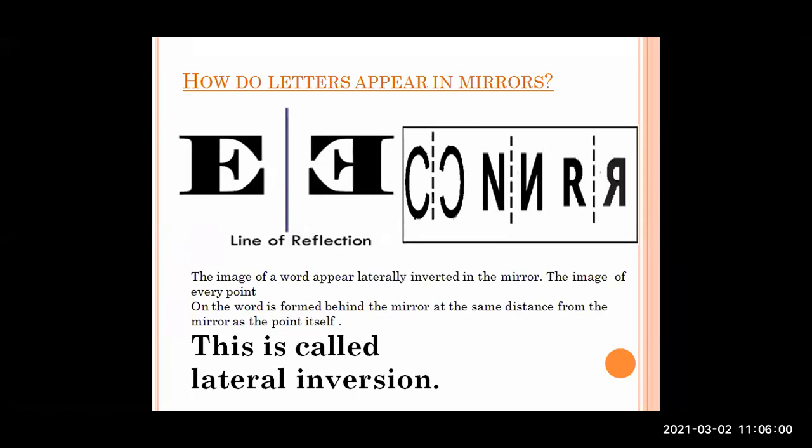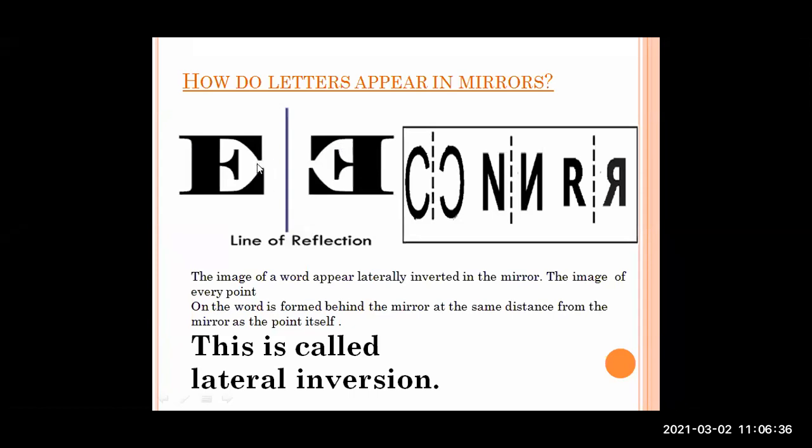So for understanding this lateral inversion, if you write E on a plain paper, make it bold or make it thin letters, and if you stand in front of the mirror, you can see this type of image. It is scientifically named as lateral inversion. You can see a line of reflection. This line of reflection is nothing but the mirror.